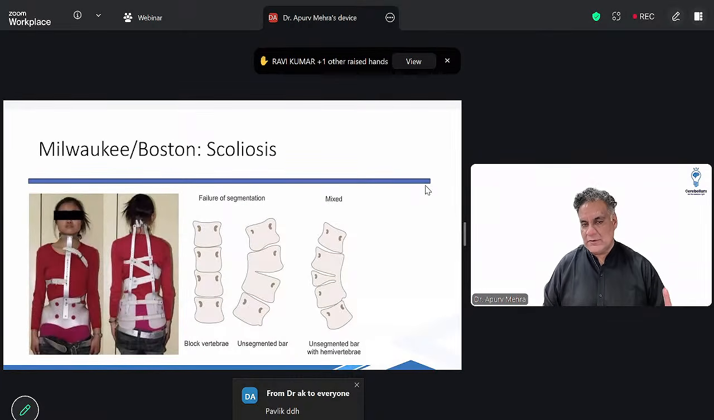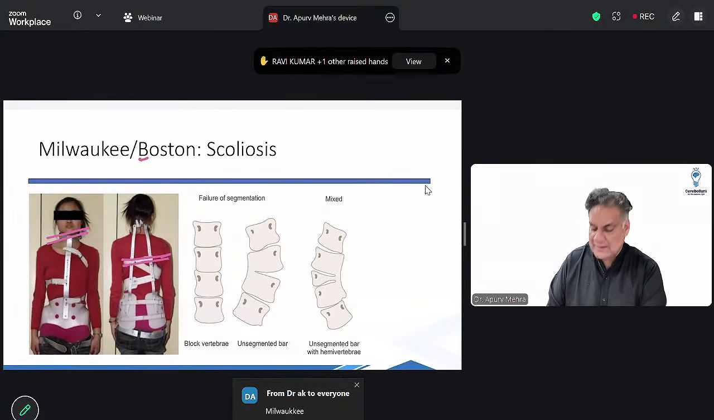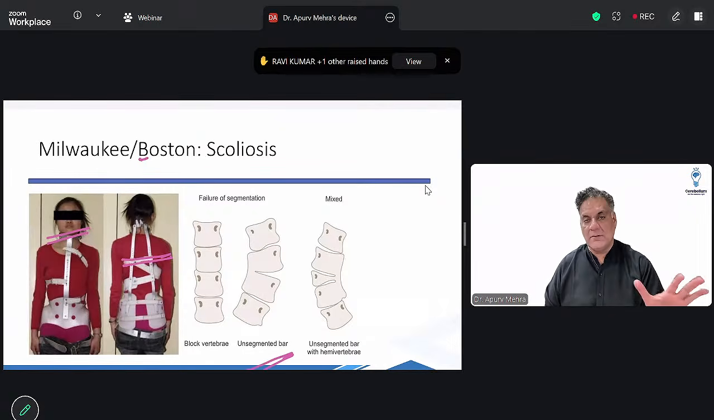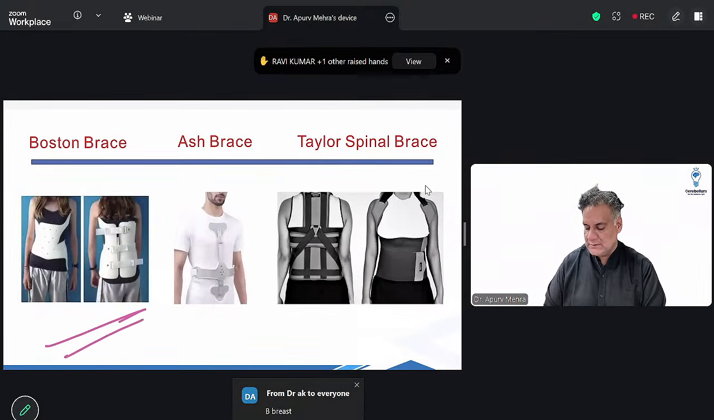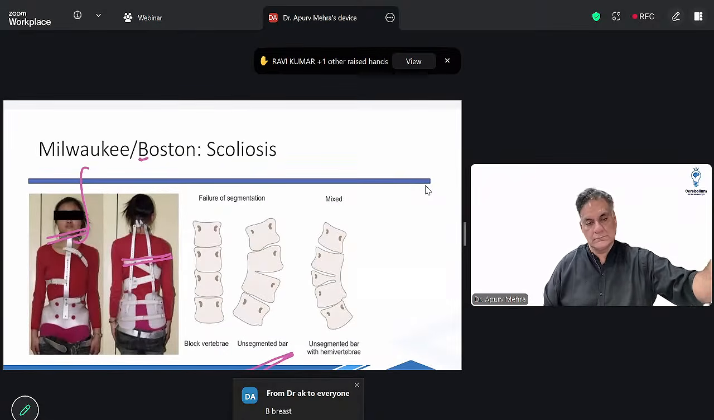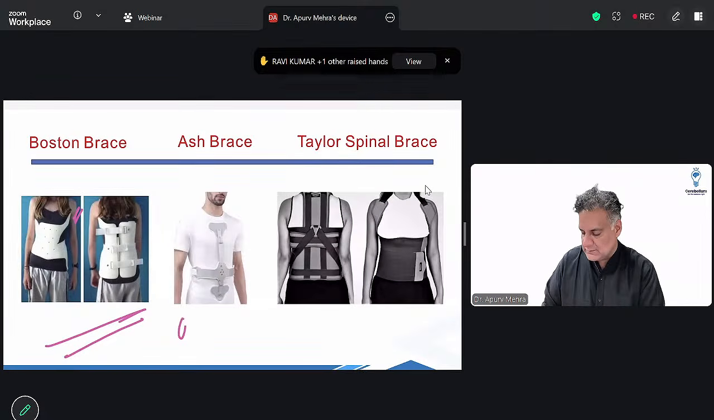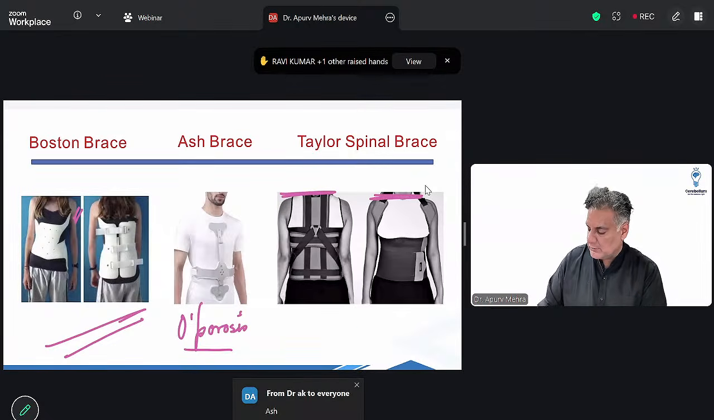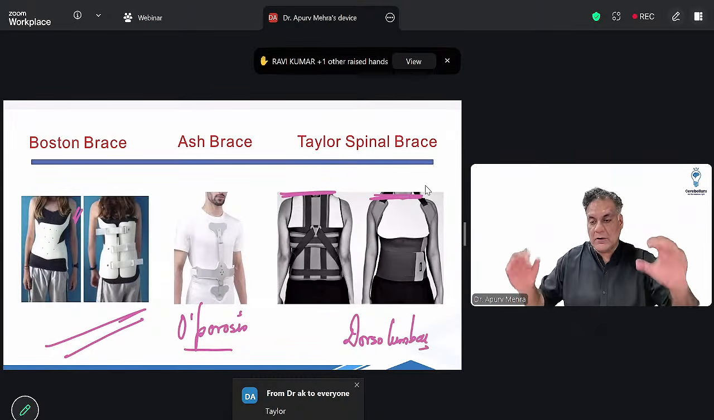When you have scoliosis, you give Boston brace और Milwaukee brace. Milwaukee brace बेटा chin तक जाता है, mentum तक जाता है. Boston brace बेटा breast या axilla तक जाता है for scoliosis. तो ये रहा Boston brace, breast तक गया. So Milwaukee brace ये रहा. Boston brace, Ash brace ऑस्टियोपोरोसिस के लिए. टेलर स्पाइनल ब्रेस कंधे तक जाता है और डोर्सोलंबर एरिया. This is something that almost always comes to you in the exam.